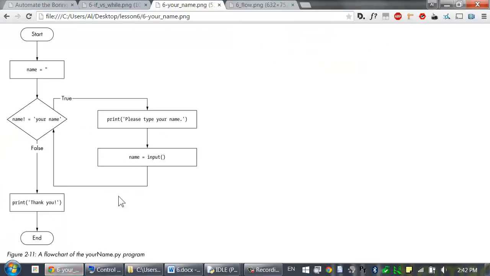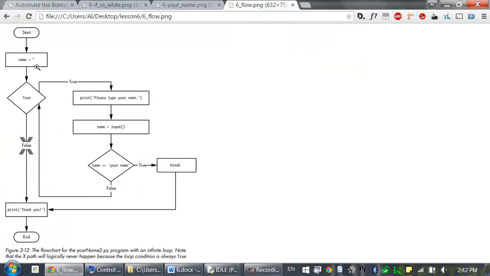Here's a flowchart for this modified program that we've made. You can see it still has a loop. In fact, this is an infinite loop. This condition True will never be false, so I've added this X right here. This path will never happen. So the way that we break out of this loop is by checking this if statement's condition, if name equals your name, and if so, it executes that break statement, which then causes the execution to move beyond this while loop. So in this case, the code doesn't really do anything new, but break statements are pretty useful if you have several different places inside of a while loop that could possibly cause the execution to leave from that point.